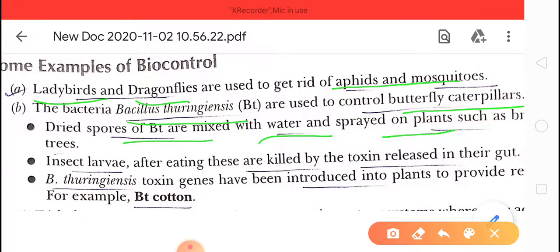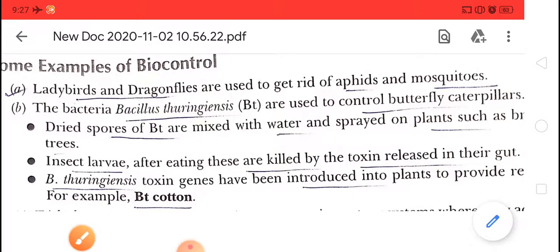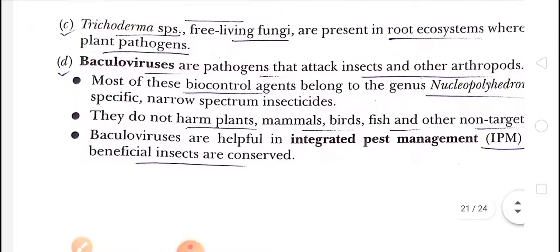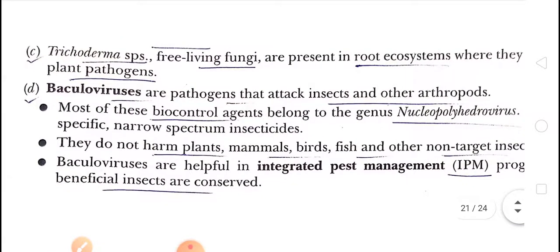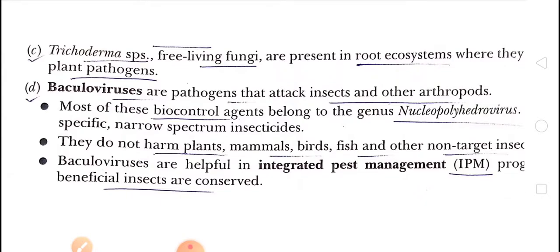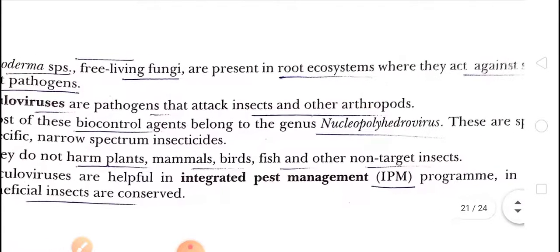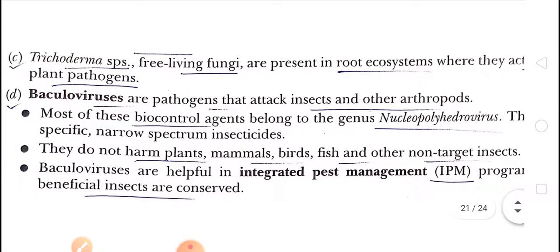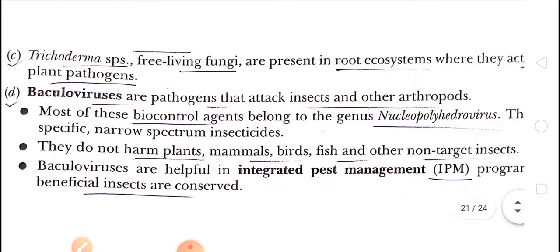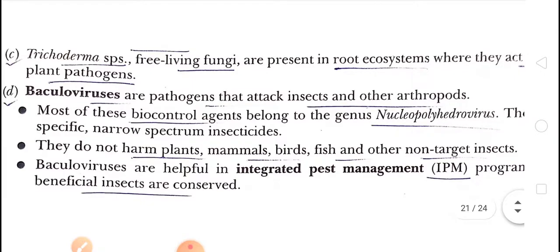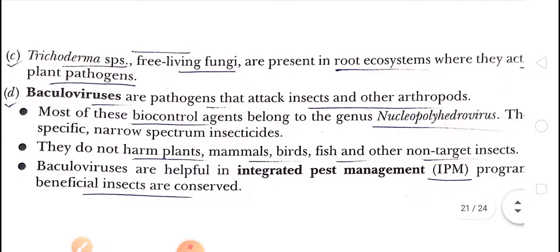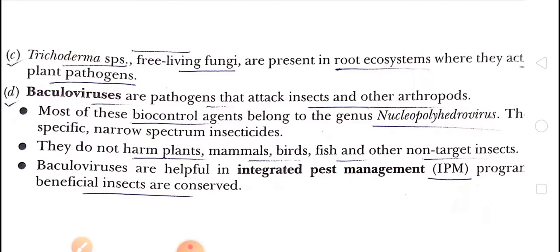Okay, we'll discuss Bt cotton in the biotech chapter next. Next one, some other biocontrol agents like Trichoderma species, free living fungi. They are present in the root ecosystem where they act against several plant pathogens. So Trichoderma and free living fungi also act as biocontrol agents.